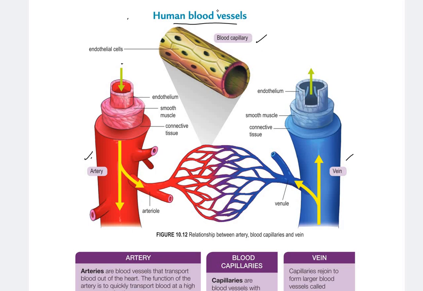They are made up from the endothelial cells. Here is the endothelial cell for the capillary, because the capillary is the thinnest blood vessel, so it is made up of cells only. But the artery and vein are made of endothelium. Endothelium means made up of many endothelial cells. Then we have smooth muscle for both artery and vein, and also connective tissue for both artery and vein.